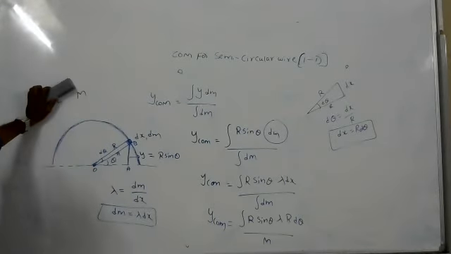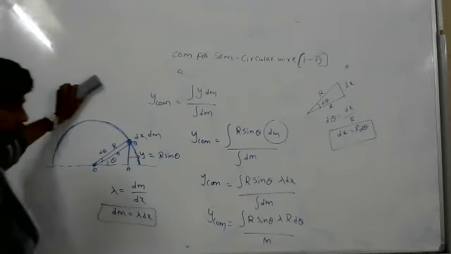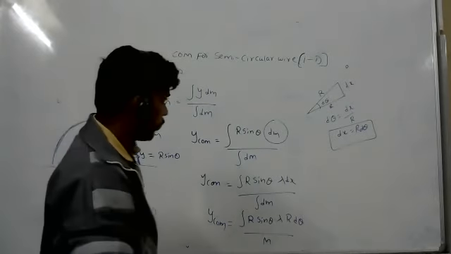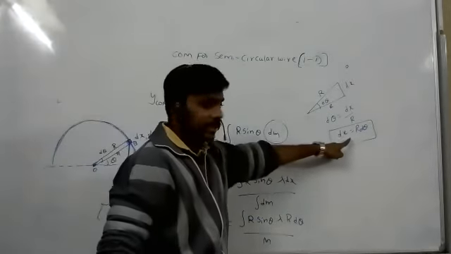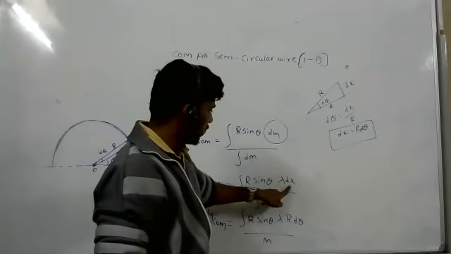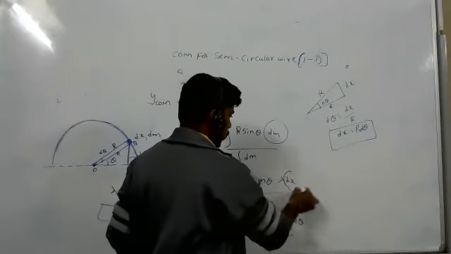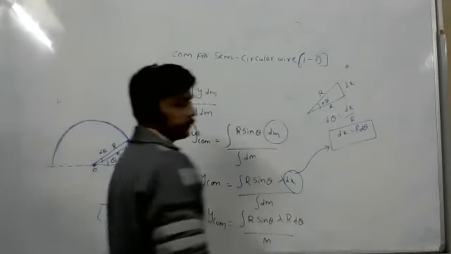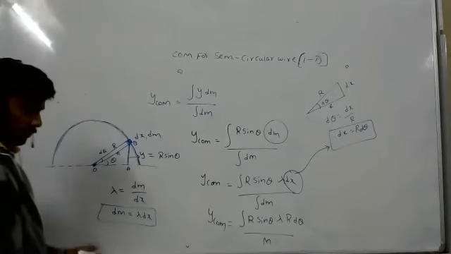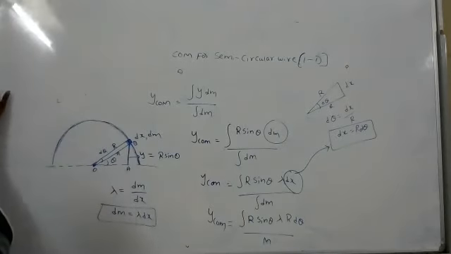In this dx place, I just substituted r d theta. So how did you get m? dm plus dm plus dm plus dm. How many m's are there?